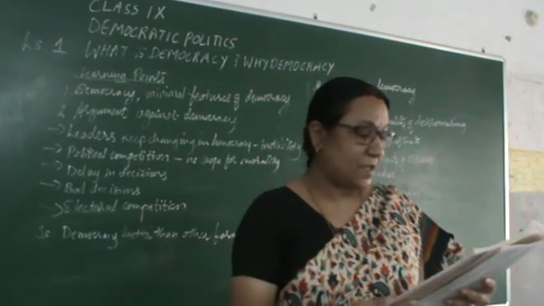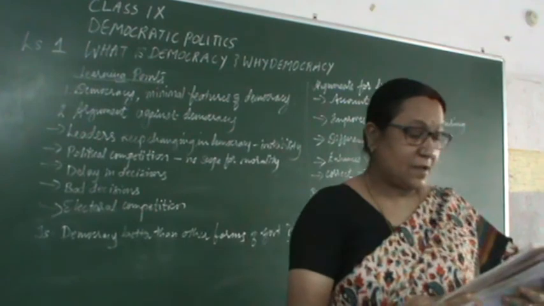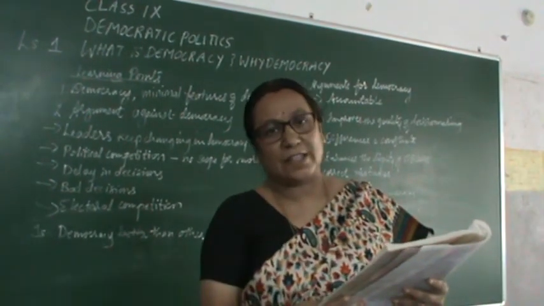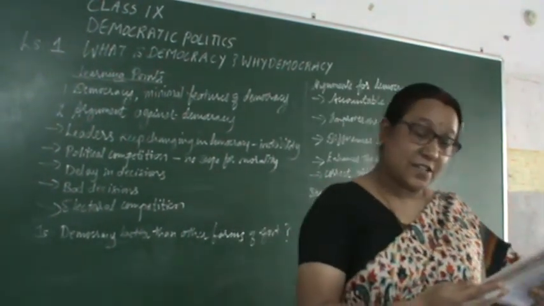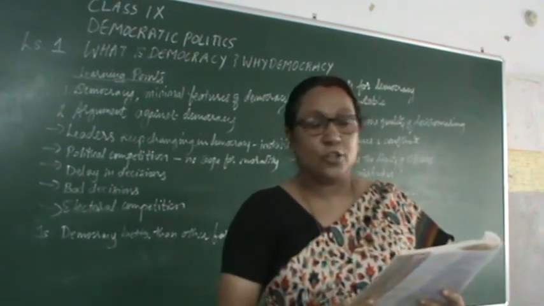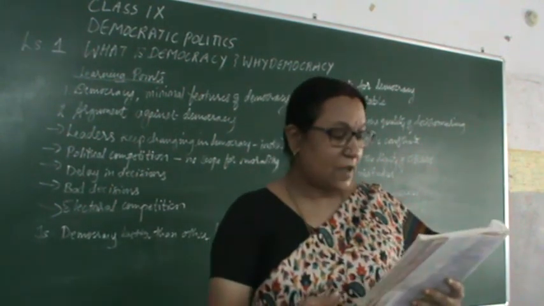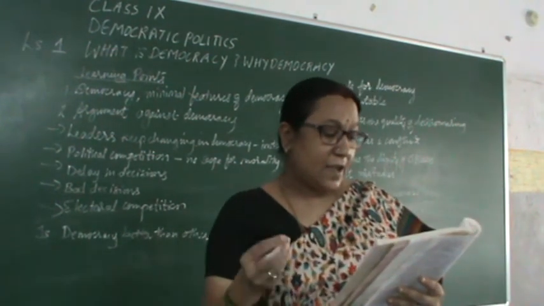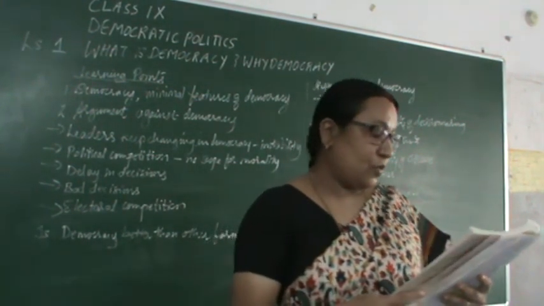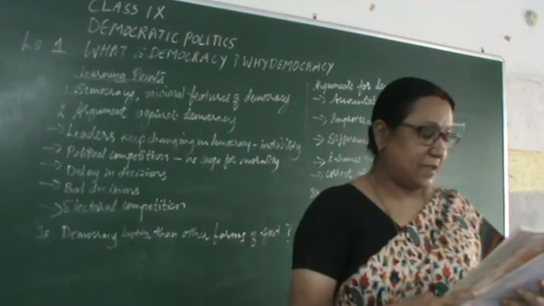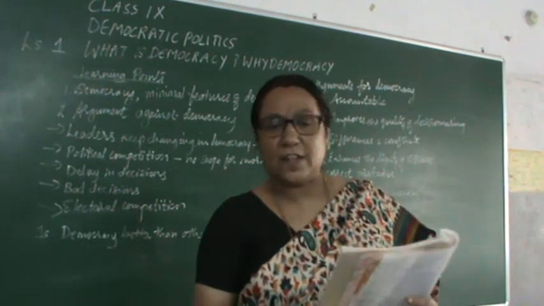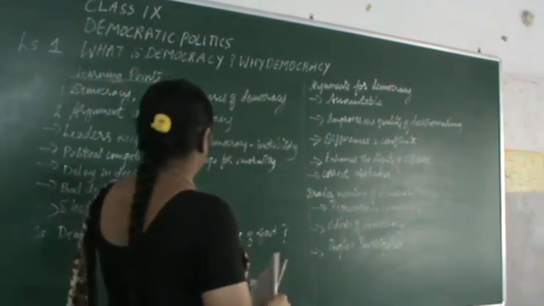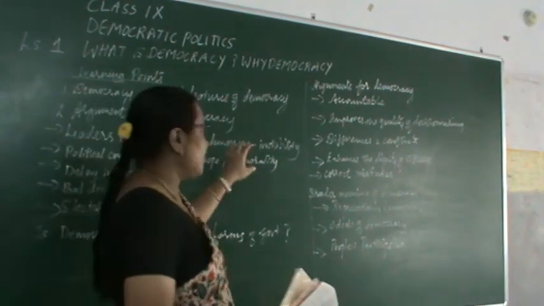There are many acts which are being passed by the parliament, so that democracy can be successful. Weaker sections also should be treated in a humane way. In this way, by actively participating, one way is we should exercise our voting rights and actively participate in the democratic process. Then we can say that democracy can be successful. These are some of the features.